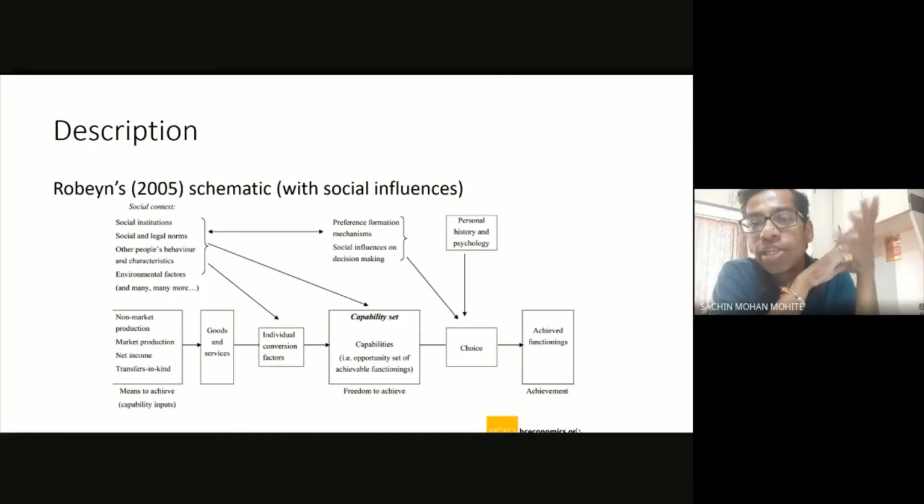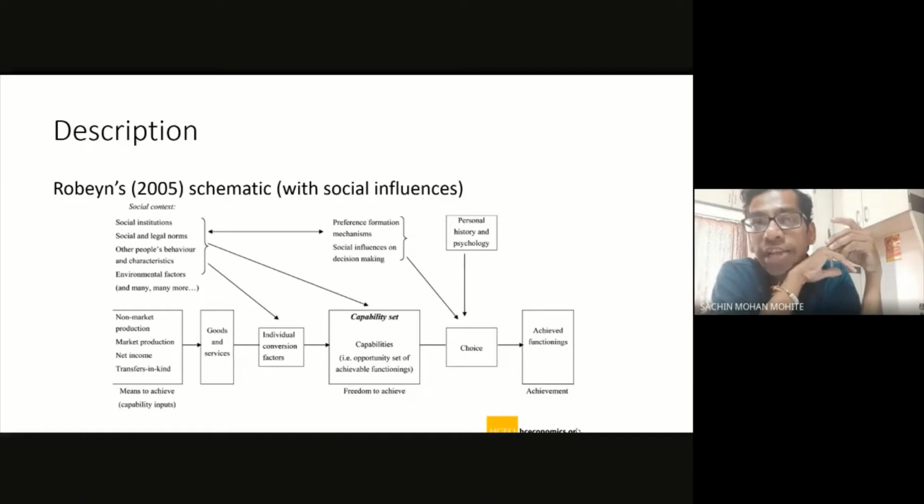Okay. So ultimately this particular schema is just trying to help us understand that there are other social aspects which will be influencing on each and every level. It will be influencing from your conversion of commodities to capabilities. It will be influencing the state of capabilities as well, and then ultimately the choices, and then finally it will convert into functionings. So just one point which I haven't discussed is about the capability. It also influences directly the capability set.